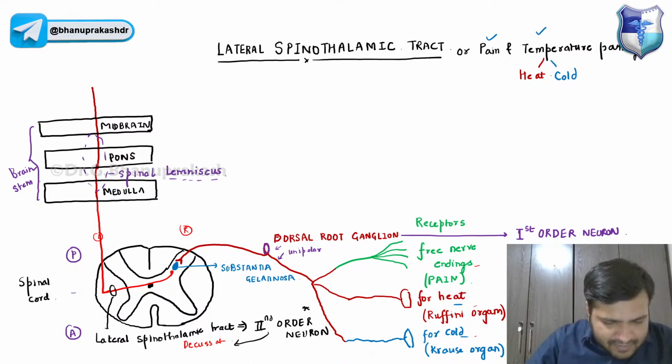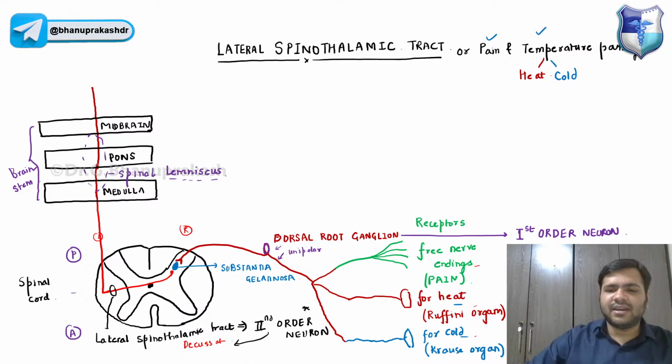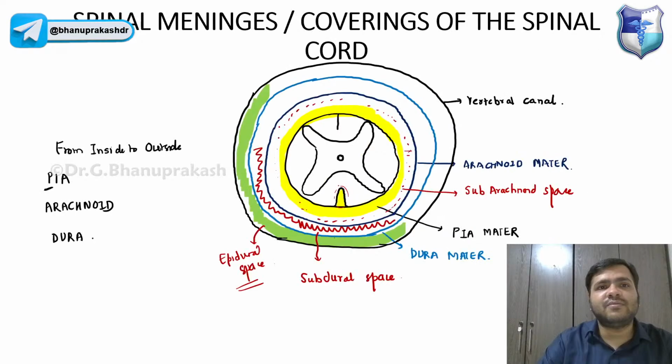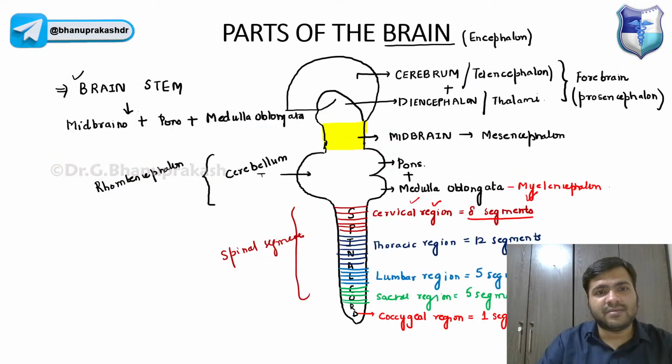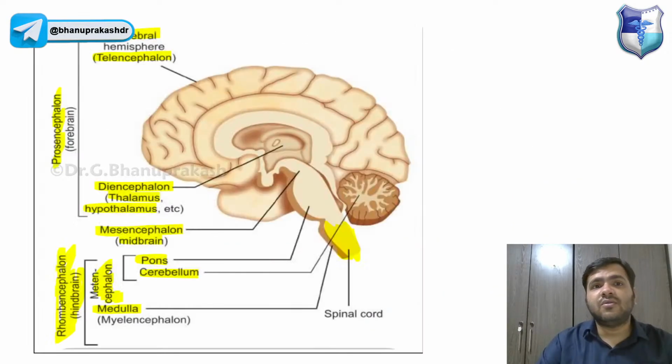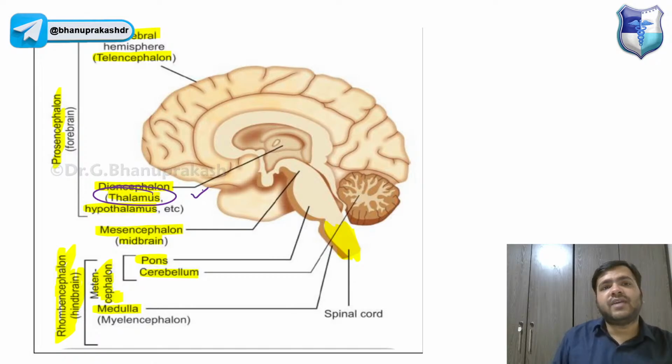Now from the spinal lemniscus, guys, what will happen? It will try to reach the thalamus now. Yesterday we discussed the different parts, right? Just want to revise this once. Don't get confused, please learn from the basics. Very important. So we have the medulla oblongata over here, the pons, the midbrain, then it will reach the thalamus part, the diencephalon, right?